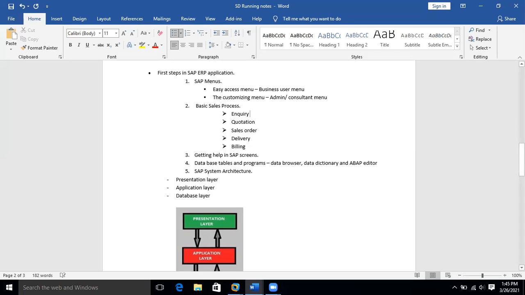So to create an inquiry, we use a transaction code called VA11 in SAP. And to create a quotation, you use the VA21 transaction code. Then for sales order, it is VA01, and for delivery, it is VL01. Then for billing, it is VF01.